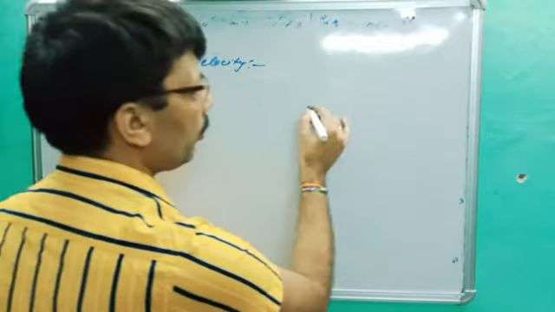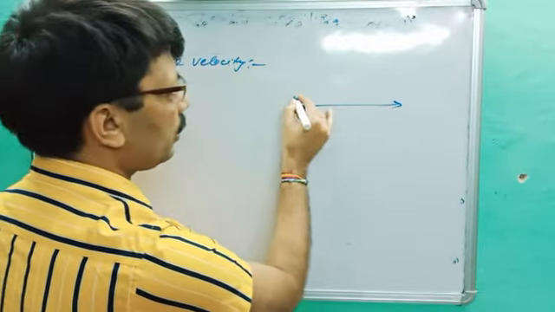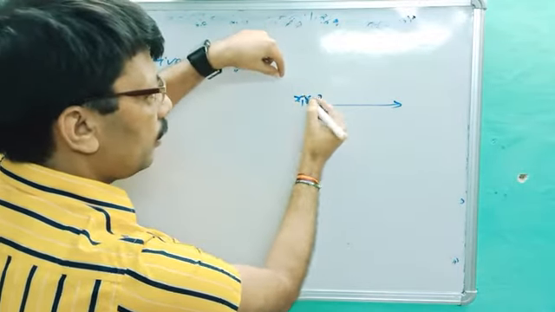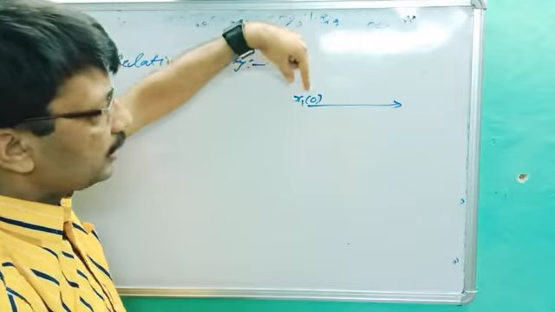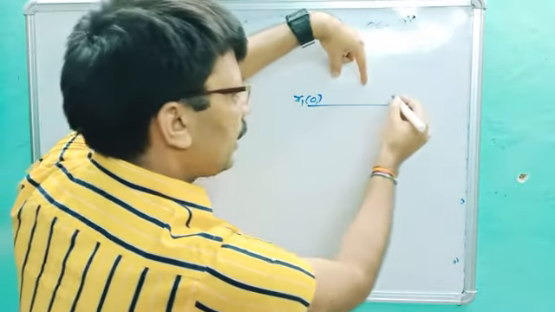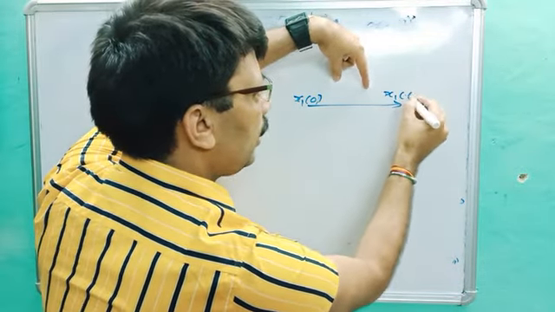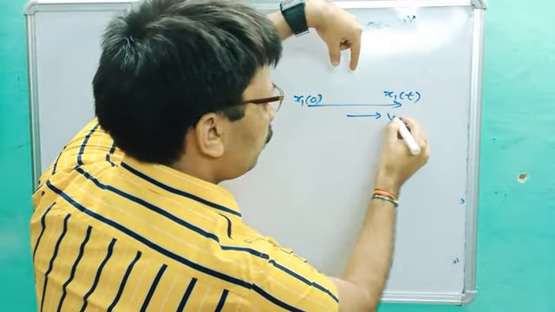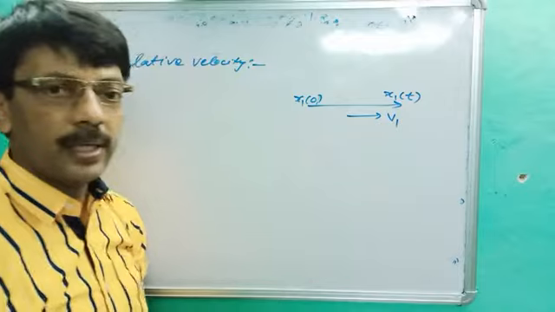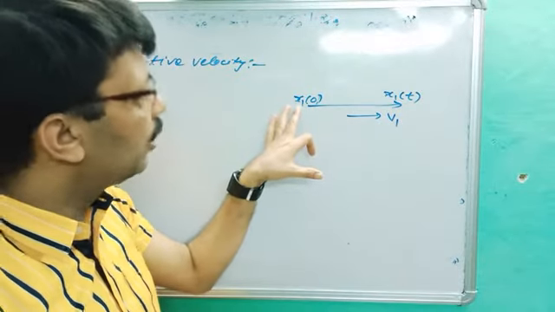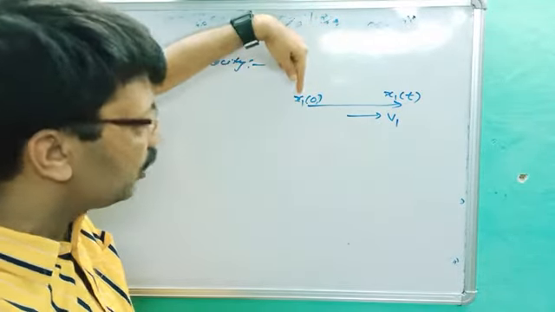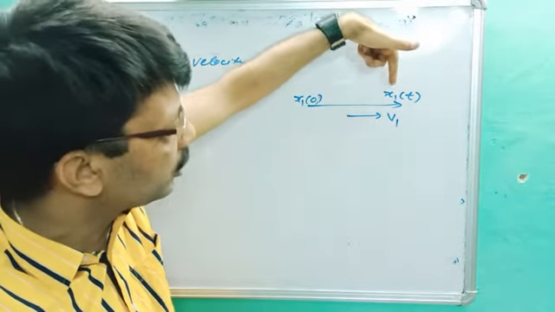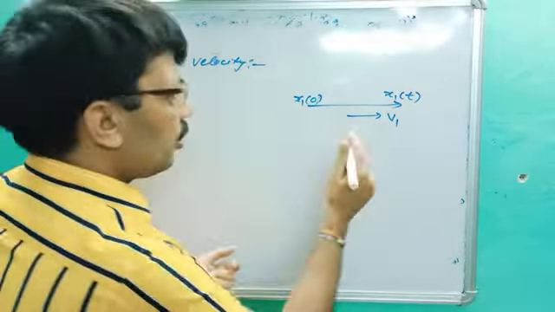Let's suppose two bodies are there. Its position is x1 naught. X1 naught means at zero time, it is at x1 distance. After t time, it reached x1t, and it is moving with v1 velocity. Are you getting? A body starts from origin x1 naught. It means at 0 time, x1 distance. After t time, it reached x1t with v1 velocity.